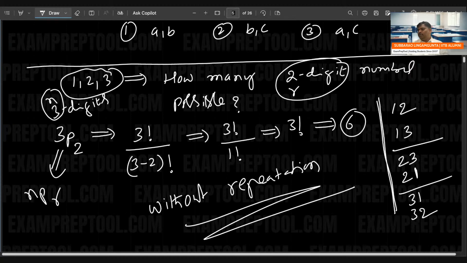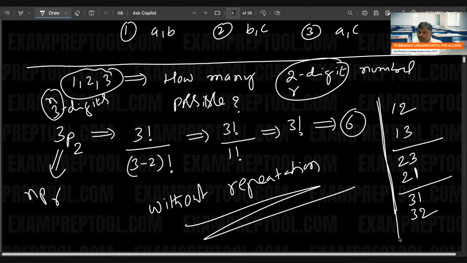Repetition is not allowed. 1, 1 is not allowed, 2, 2 is not allowed. The same number you cannot take again. How many 2-digit numbers are possible from the 3 digits, without repetition? So these are the 6 numbers.